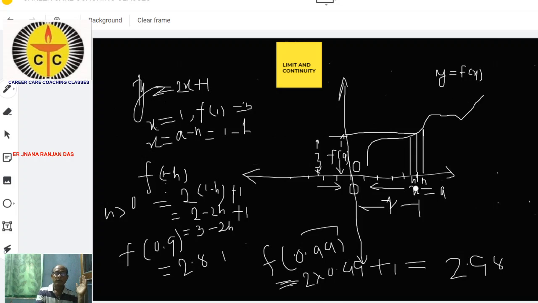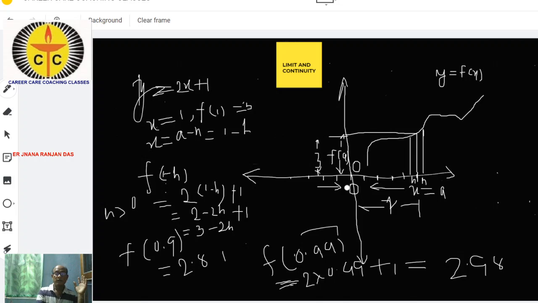When limit x tends to 1, f of x, that is 2x plus 1, is equal to 3. That means when x tends to 1, the value of the function tends to 3 but is not equal to 3. So you should not misinterpret that the value of the function is equal to the limit of the function. The limit of the function is totally different from the value of the function.